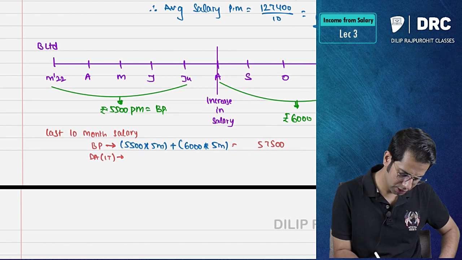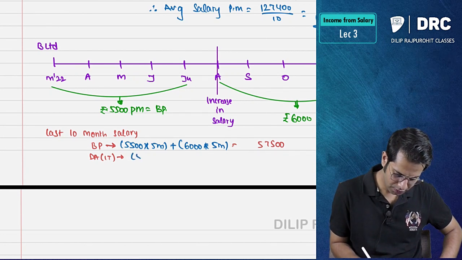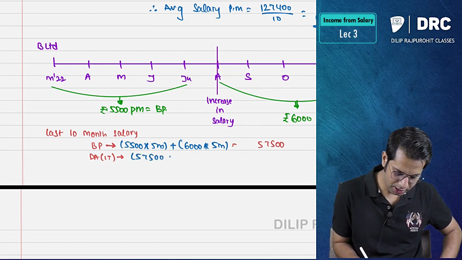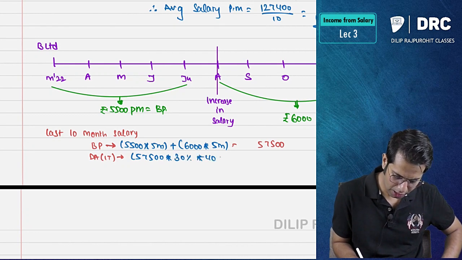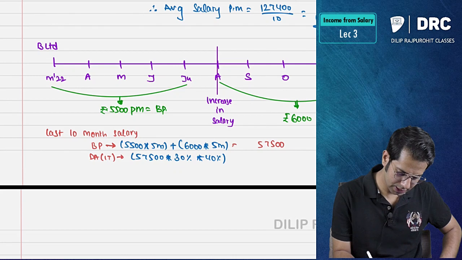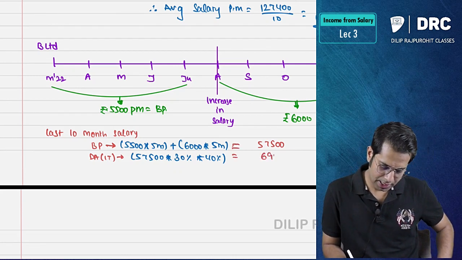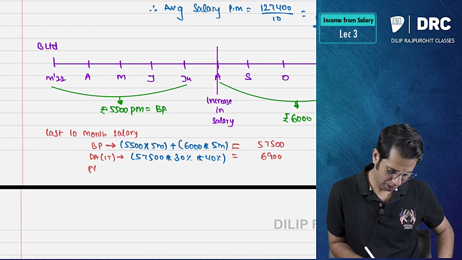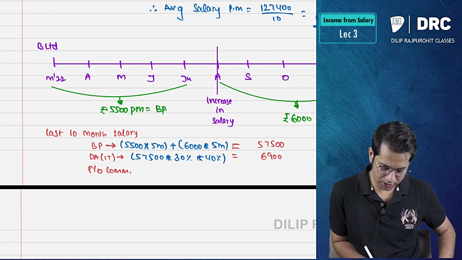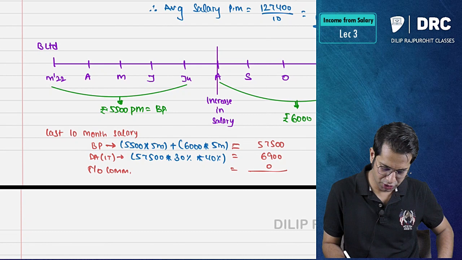Dearness allowance in terms is how much, sir? 57,500 into 30% into 40%. 6,900. And turnover commission is how much? 0.